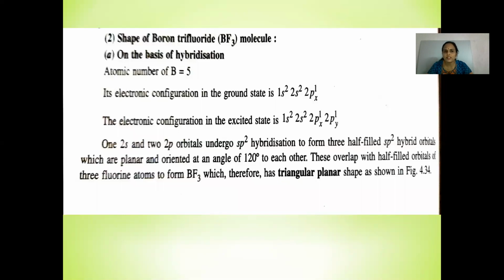1 s and 2 p orbitals undergo sp2 hybridization to form 3 half-filled sp2 hybrid orbitals which are planar and oriented at an angle of 120 degrees to each other. These overlap with half-filled orbitals of 3 fluorine atoms to form BF3, which therefore has a triangular planar shape.